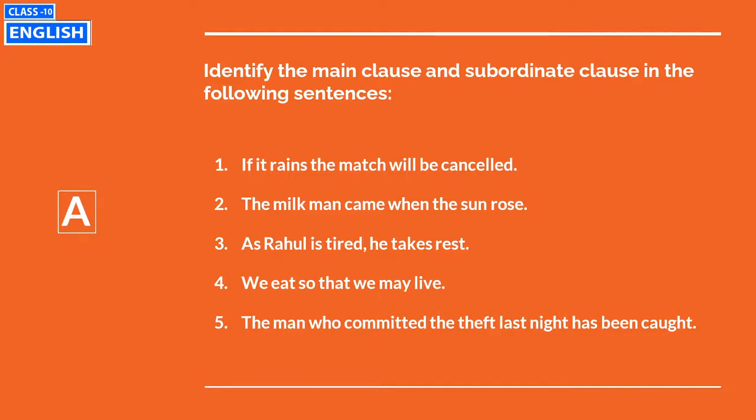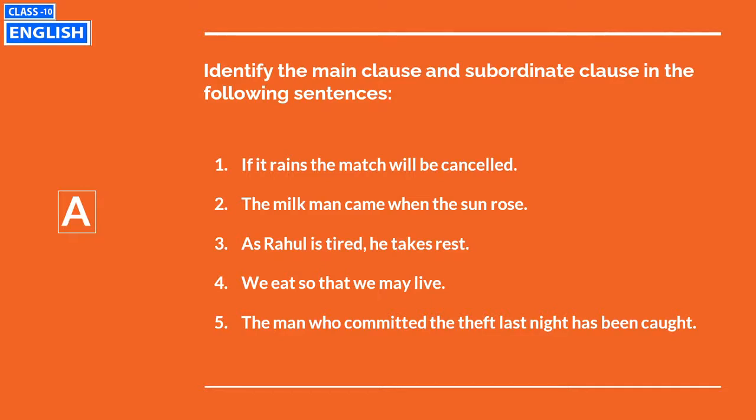Second question, the milkman came when the sun rose. What is the SC? When the sun rose, it is SC or subordinate clause. The milkman came, this is the main clause. Third question, as Rahul is tired, he takes rest. As Rahul is tired, subordinate clause, he takes rest, main clause. Number 4, we eat so that we may live. So that we may live is the subordinate clause. We eat is the main clause.